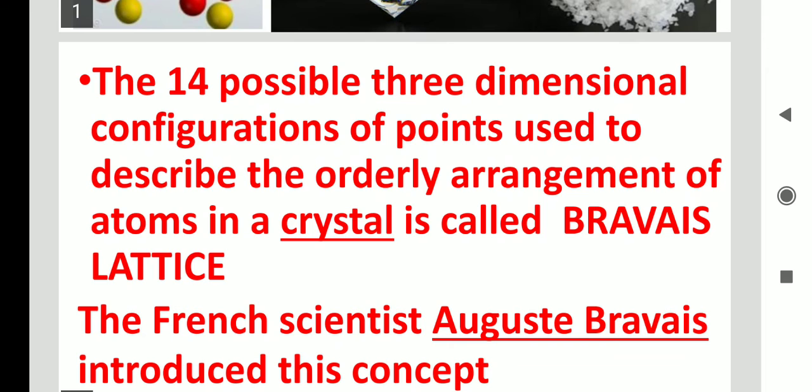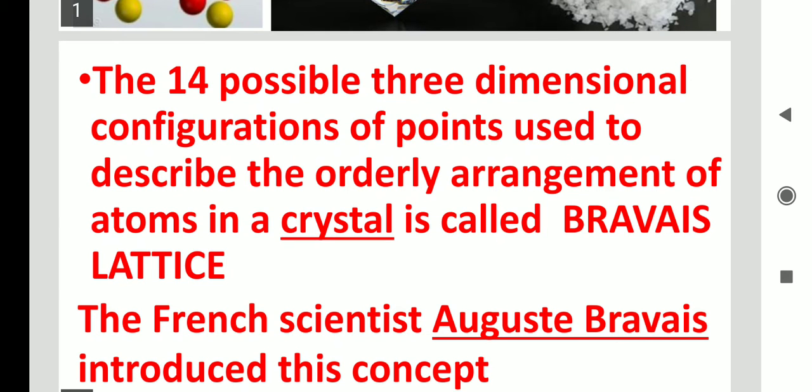Here, the seven crystal systems are classified into 14 forms of three-dimensional structures. So, the 14 forms of three-dimensional structures are called Bravais lattices.